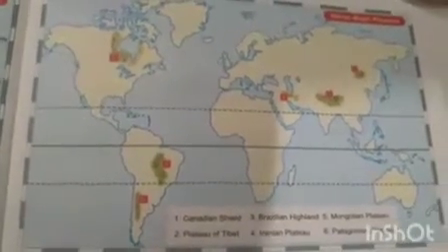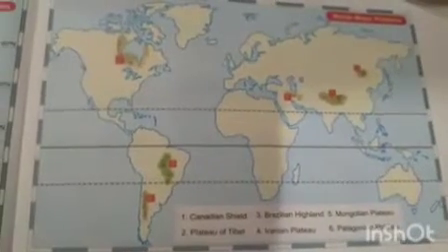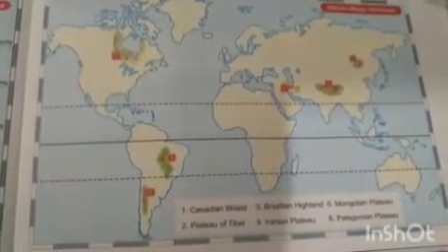Okay, we have completed the chapter. Now just quickly take out your map and pencils so that we can mark all the major mountains, plateaus and plains around the world. Let's start. Okay, let's start map work. See the major plateaus around the world. So it's given in your book, page number 211, and the numbering is also done there.